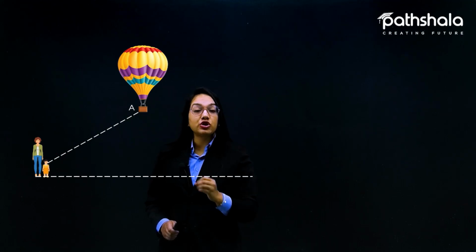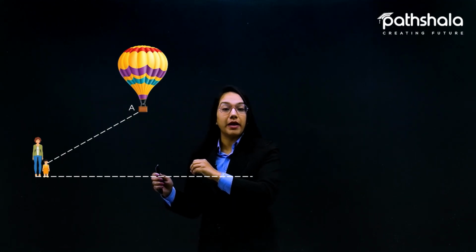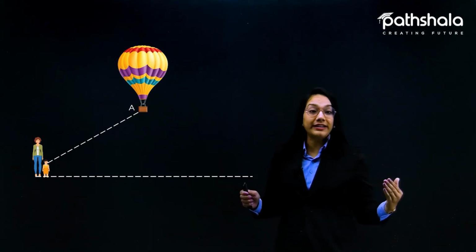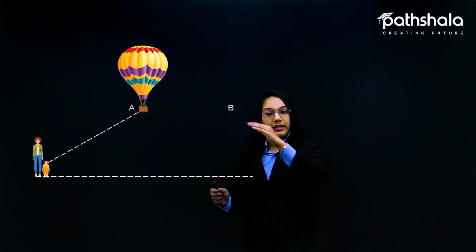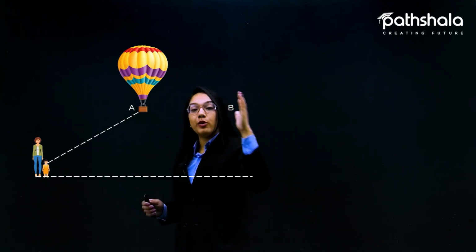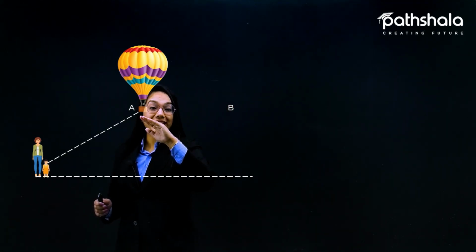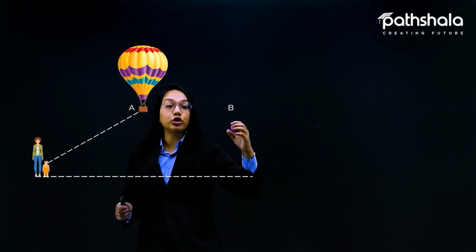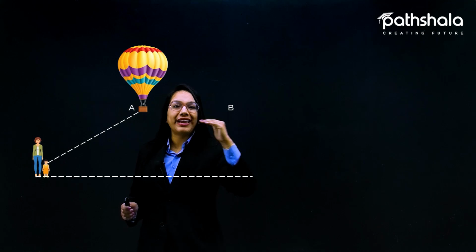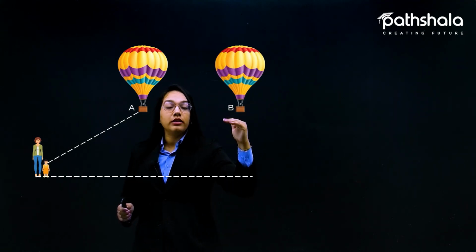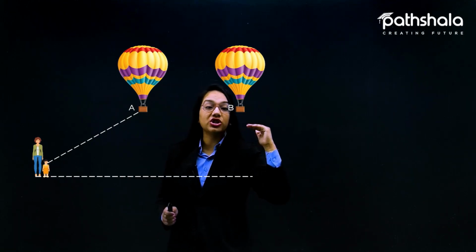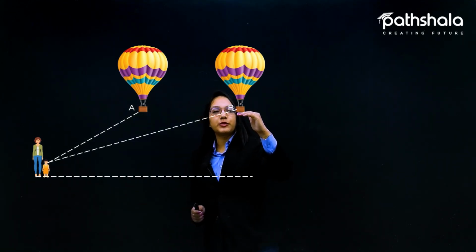She went back to her house to call her mother, and then they both spotted the balloon at a different distance, now at the point B. So the balloon traveled from the point A towards the point B.